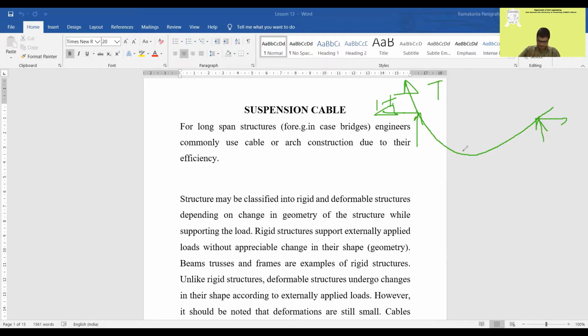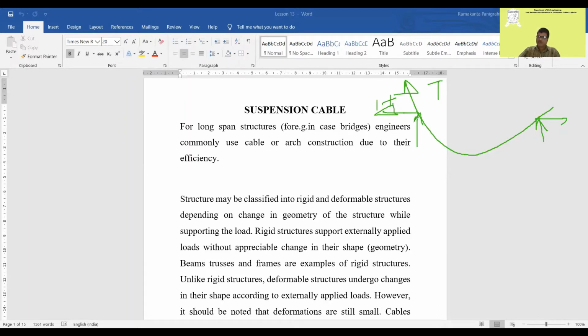If you have seen cable bridges, and if you have not, then you can go to Dhabaleshwar in Cuttack district, where there is a temple of Lord Shiva and a cable bridge. Or you can see Lakshman Jhula and Ram Jhula in Haridwar, or the cable stayed bridge, Vidyasagar Setu in Kolkata near Howrah. If you stand on the Howrah bridge, you can see another bridge called Vidyasagar Setu, a cable stayed bridge.